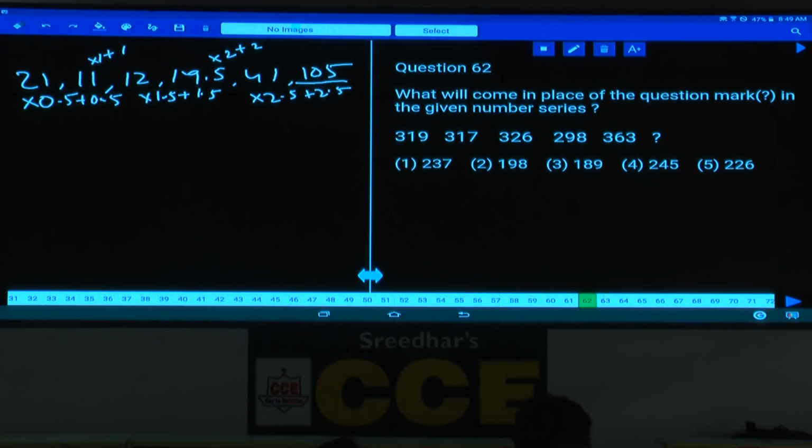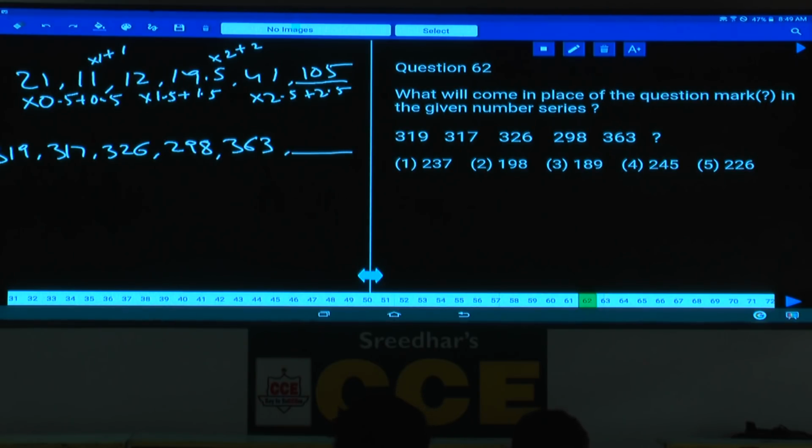Now 319, 317, 319, 317, 326, isn't it? Now 298 and 363. Now the numbers are increasing at a very small rate, and it must be under difference. What are the differences here? Minus 2. The next difference is how much? 9.